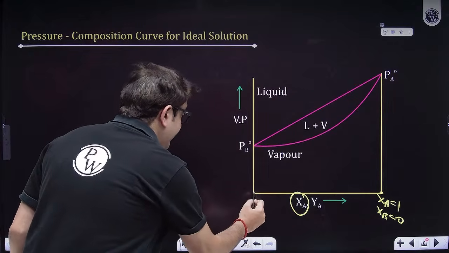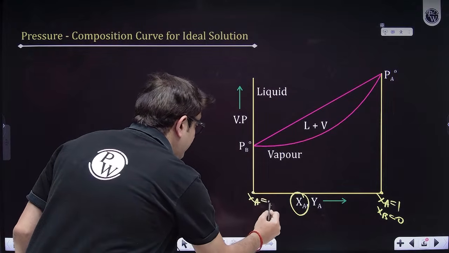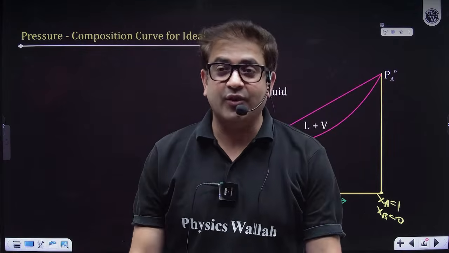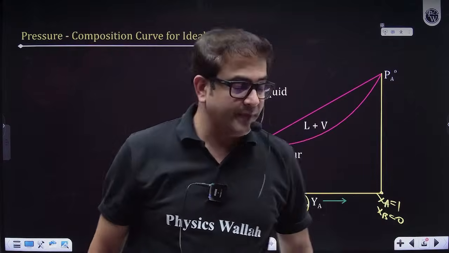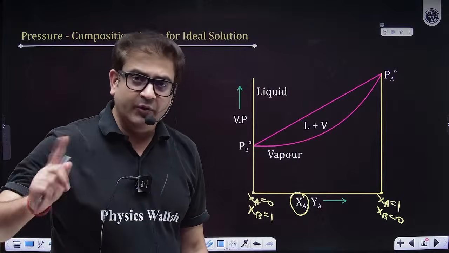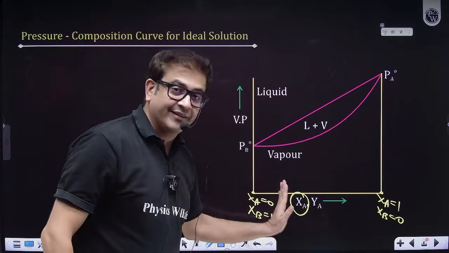So what about this side, sir? Here XA will be 0. That means XB will be 1, because the mole fractions of A and B in liquid phase add up to 1. So here you are only plotting the mole fraction of A and B in liquid phase. Yes, for the time being, I'm only discussing that.